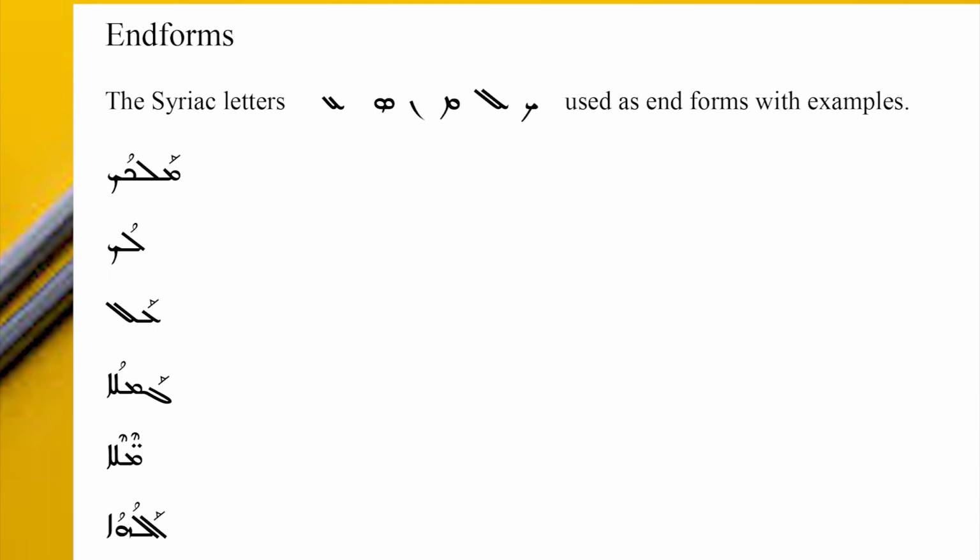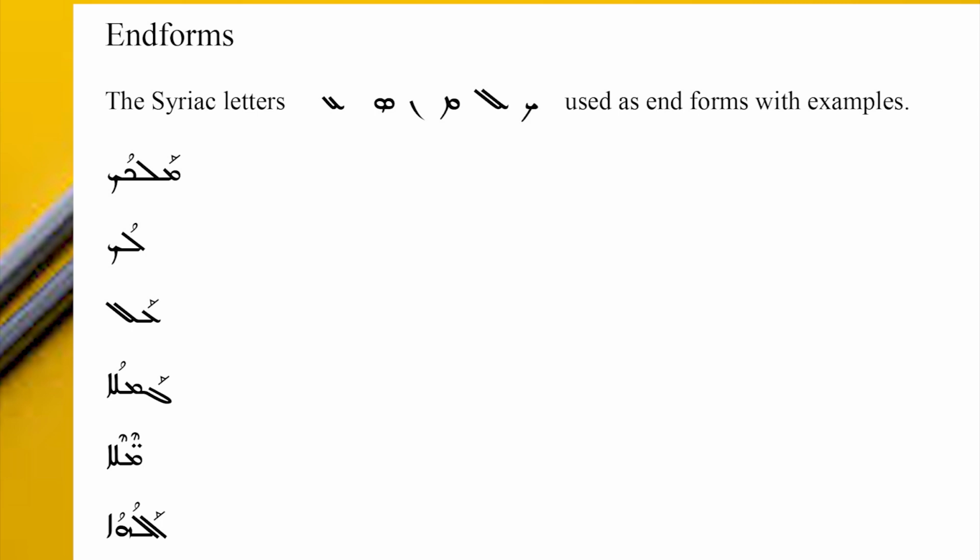There are 6 end forms in Syriac letters: Kof, Lomad, Meme, Noon, Samkat, Ye. How they are differentiated in forms: in the beginning, in the middle, and at the end.